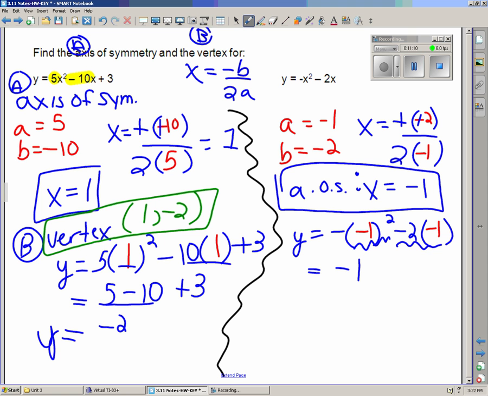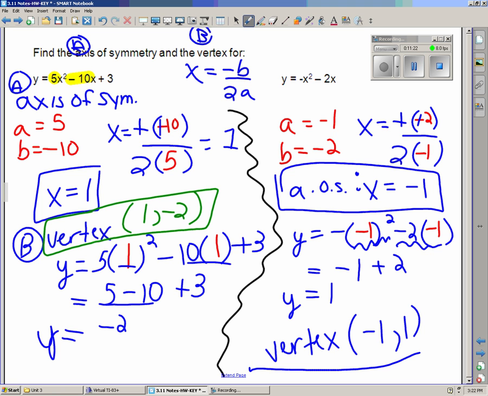Negative 2 times negative 1 is positive 2, so y equals 1, which means my vertex is when x is negative 1, y is positive 1. Make sure you're good with that.